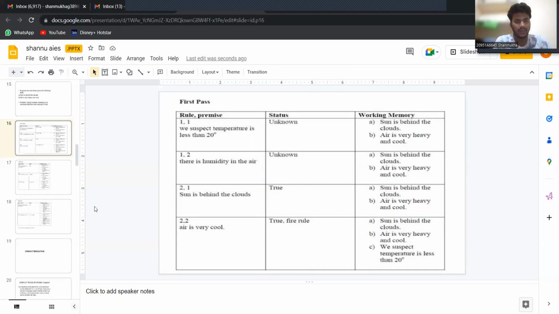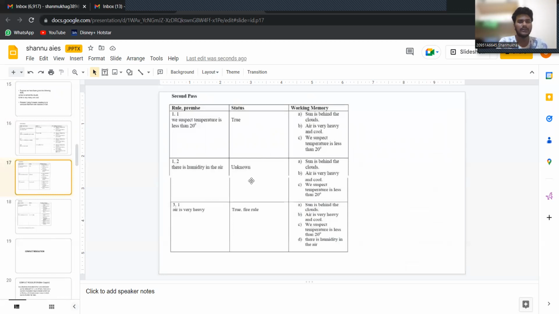In the second case, there is humidity in the air and the status is still unknown, and the working memory is the same as the previous one. The third case is sun is behind the clouds and the status is true, and the working memory is again the same. The fourth case is air is very cool, the status is true and the rule is fired, so that we suspect temperature is less than 20 degrees.